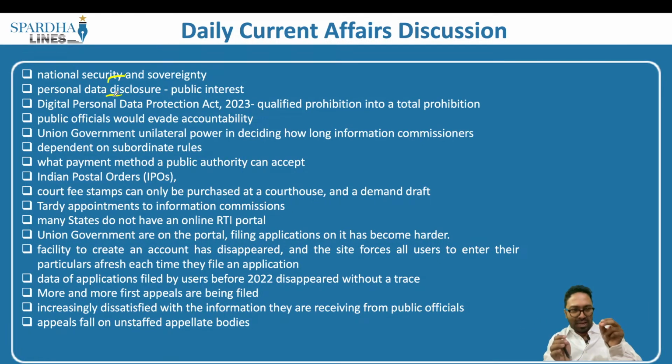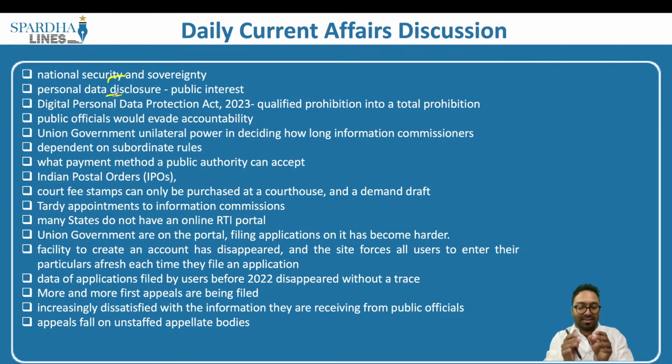For example, if there is particular information which has repercussions for the public, then such data can be given. But most of this data is being categorized as personal data which does not have any significant impact on the public. Where the larger public interest is not attached to it, private information can be withheld.